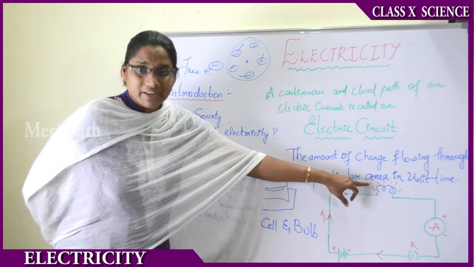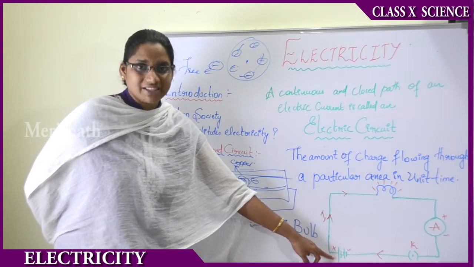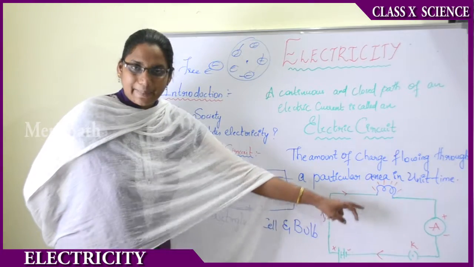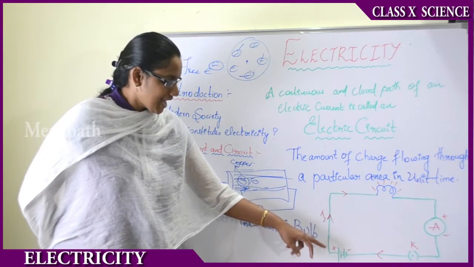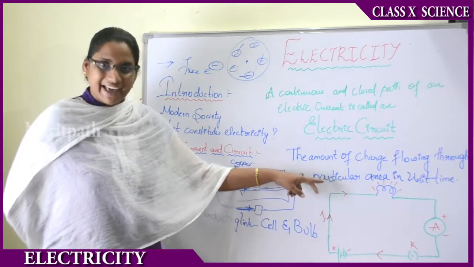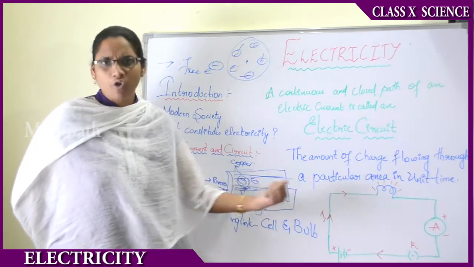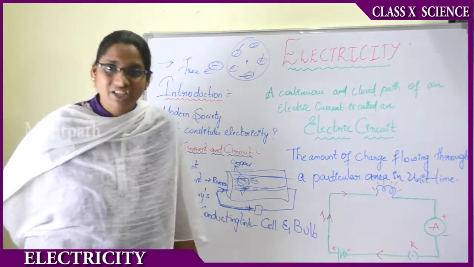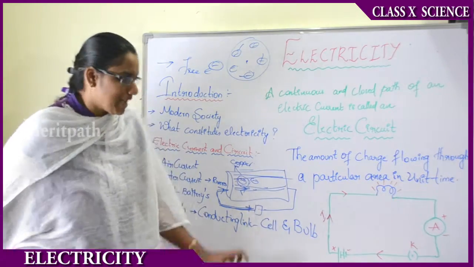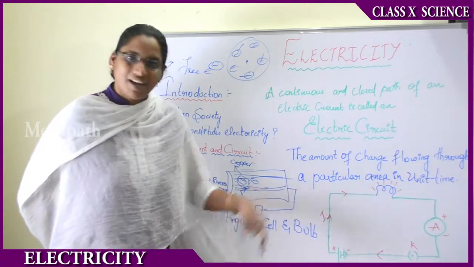Assume this is a bulb in your home, and this is the battery we are using to charge up. Now the battery is connected to the bulb with the help of the conductor, and the battery is charged. Now the electrons will be flowing in the forward direction, right? Therefore, because of the flow of current, the bulb will be glowing. If you remove the connection between the battery and the bulb, then the bulb does not glow. That means here the conductor is acting as a link between the bulb and the battery.